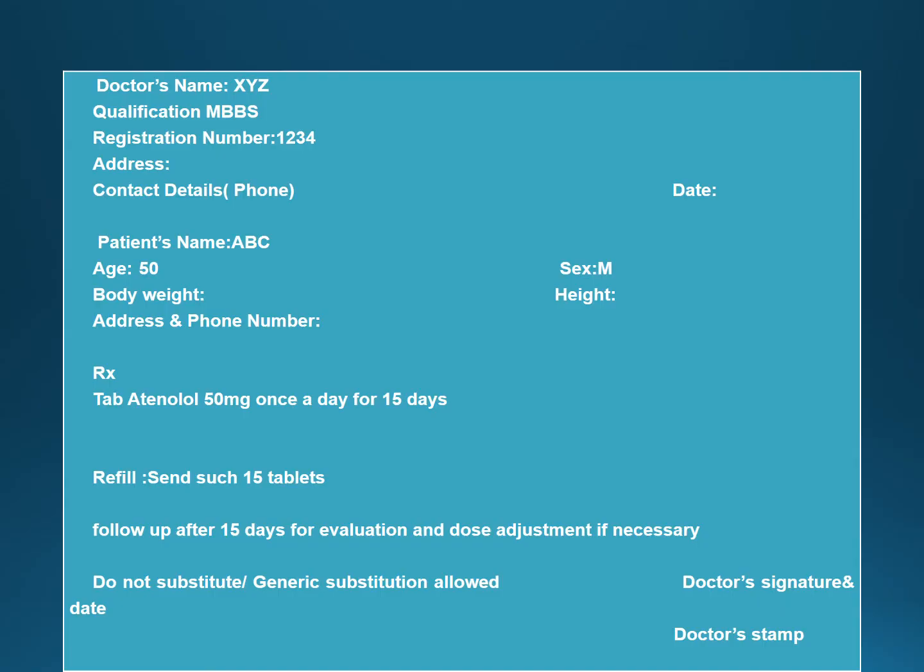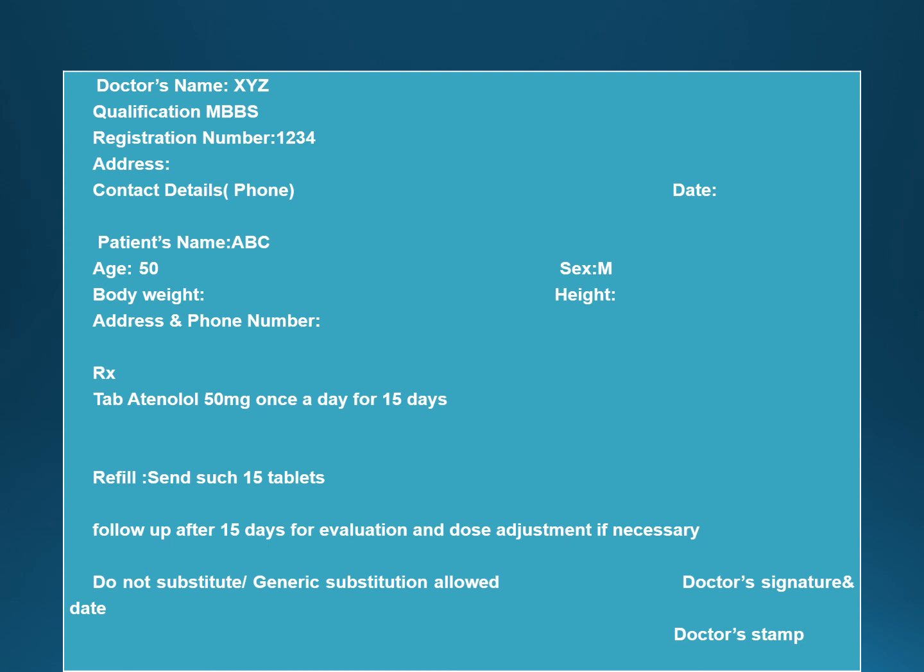So as we have already seen the prescribing format, that is superscription, inscription, subscription and transcription, and in all that we need to write the prescription for the above condition. So most of the times these doctor details are printed on the prescribing pad, but if they are not printed, you need to write the details like name of doctor XYZ, then qualification, registration number, address and contact detail and date. So these all are the doctor's details which you need to mention for this prescription.